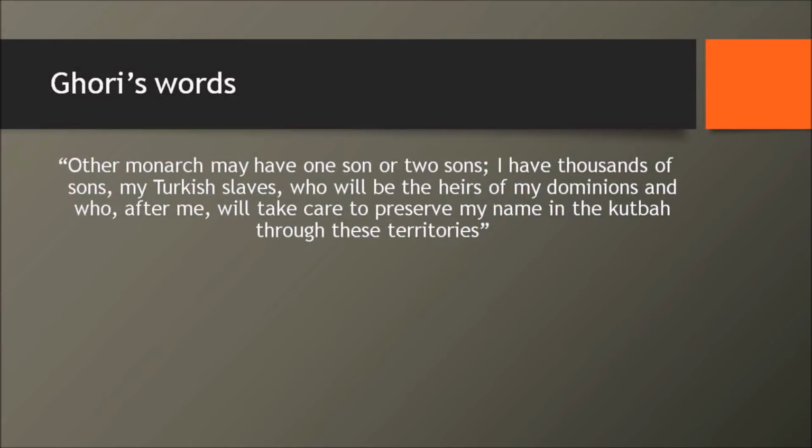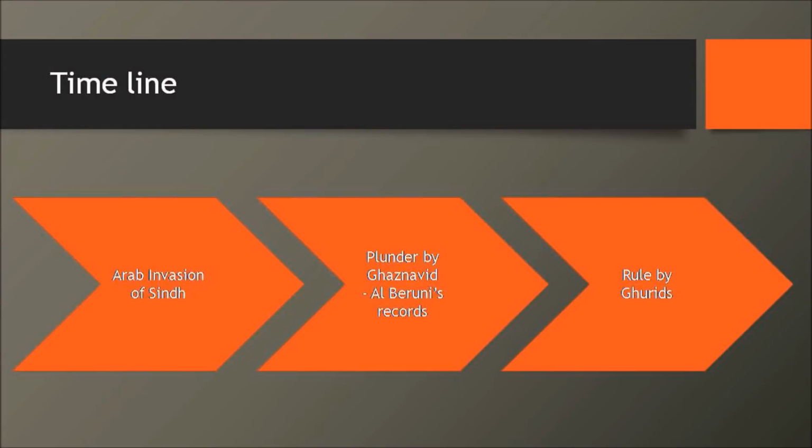Now, let's see a few words on why he left his slaves here. These are very famous words by Muhammad Ghori himself. He says, "Other monarchs may have one son or two sons. I have thousands of sons, my Turkish slaves, who will be the heirs of my dominions, and who, after me, will take care to preserve my name in the Khutba through these territories." So basically, he left his legacy through his slaves. Now we understand how important slaves were to this Turkish ruler, right?